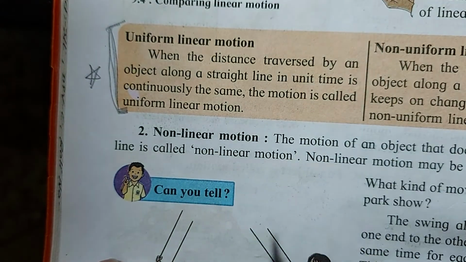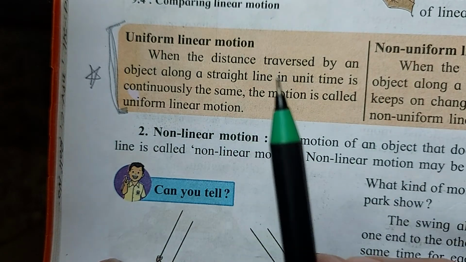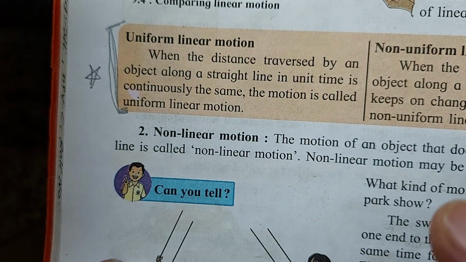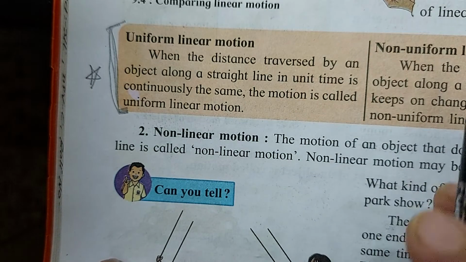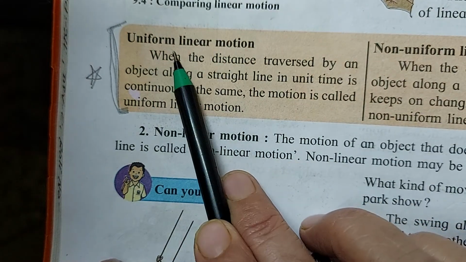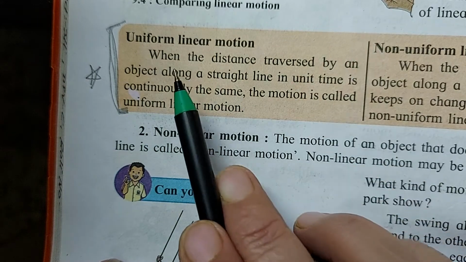Linear motion is in one direction, in the straight direction, always going straight in one direction. But the speed differs. So when the speed differs, it is called non-uniform. When the speed doesn't differ, it is called uniform.